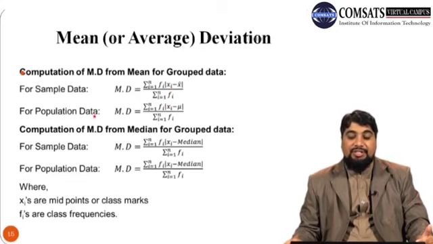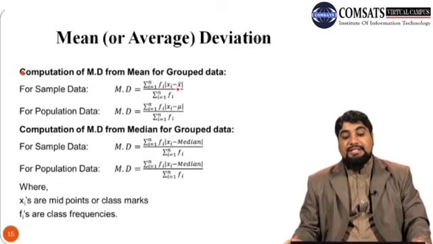Similarly, for population data we have the same formula, with x bar replaced by the population mean mu. Remember that here x bar, the sample mean, is calculated by the formula for the mean for grouped data, which is x bar equals summation fx divided by summation f. So first we have to calculate this x bar, then subtract x bar from each x value, and then take the absolute value.